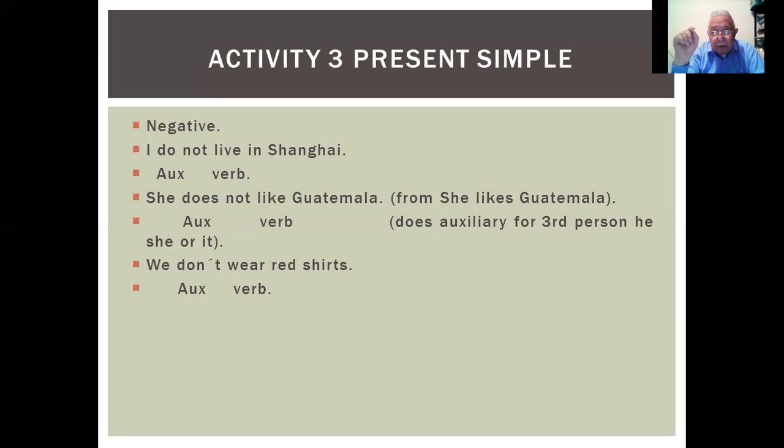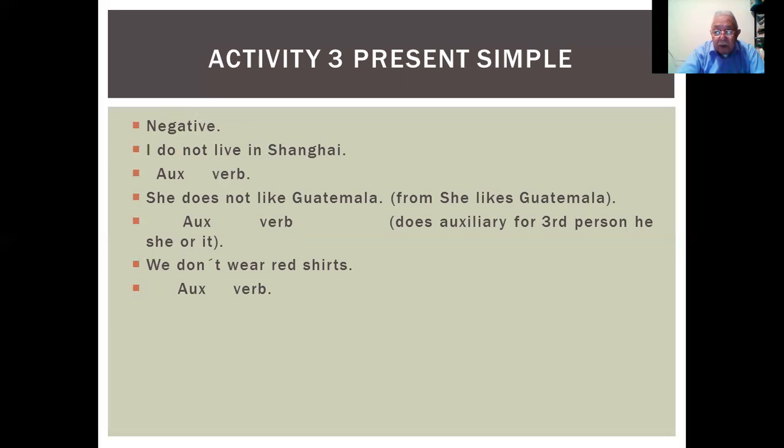Que para la tercera persona se vuelve does y para la primera y segunda se queda do. Ok, entonces tenemos, we have here negative: I do not live in Shanghai. So we have the auxiliary do and the verb live. That's in the first person. In the third person,